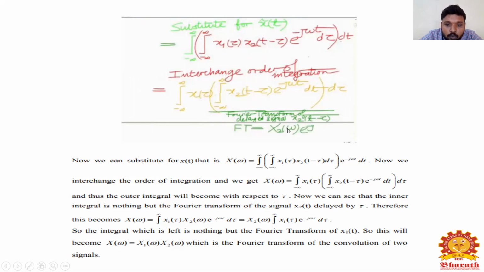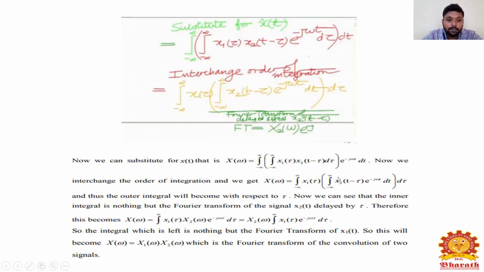That is X2 of omega into e power minus j omega tau. So check it out here. We can substitute for x of t in X of omega, separating x1 of tau outside.